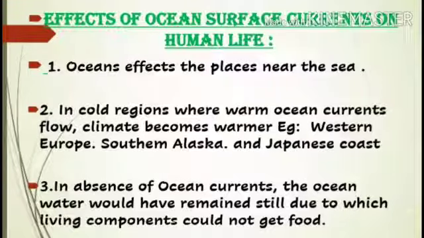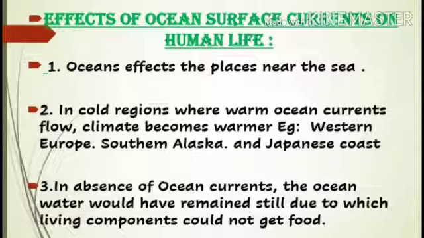Effects of ocean current on human life. Children, ocean currents specially affect the climate of the region having proximity to the sea, means the places which are near to the sea are more affected by the ocean currents. In cold regions where warm ocean currents flow, the climate becomes warmer.